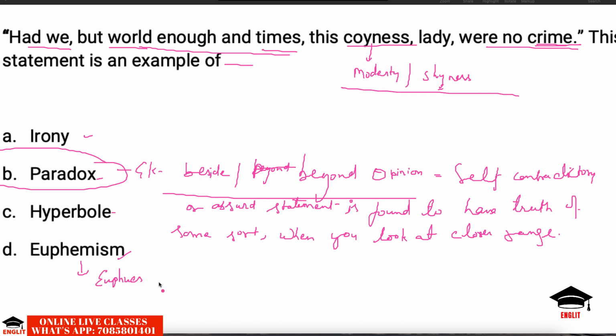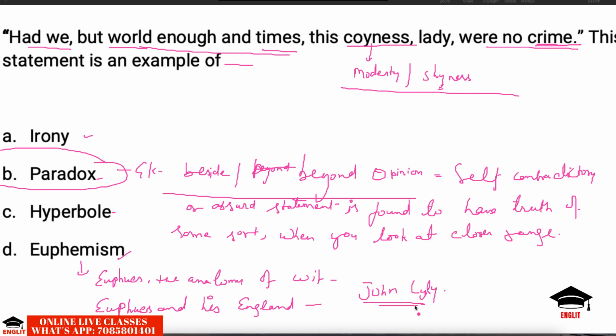Euphues, The Anatomy of Wit, and Euphues and His England. In these two works, John Lilly used this style. Euphemism, in fact, is a Greek word which means well endowed by nature. So when we embellish and decorate something, John Lilly started a new kind of style called euphemism.